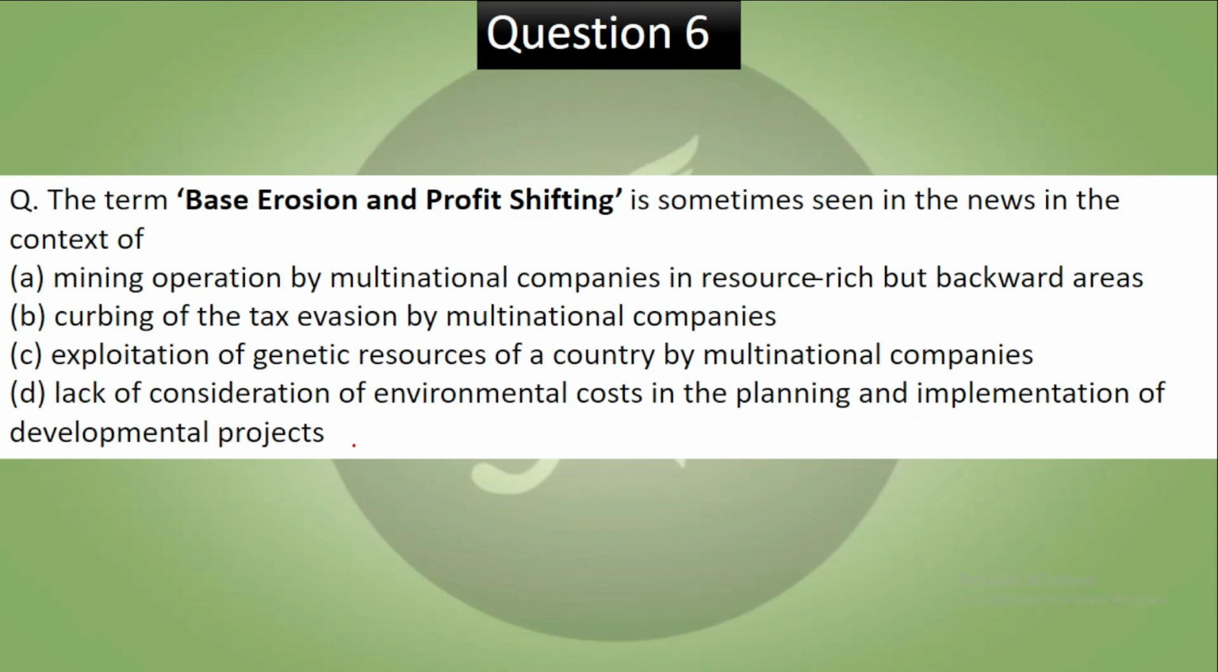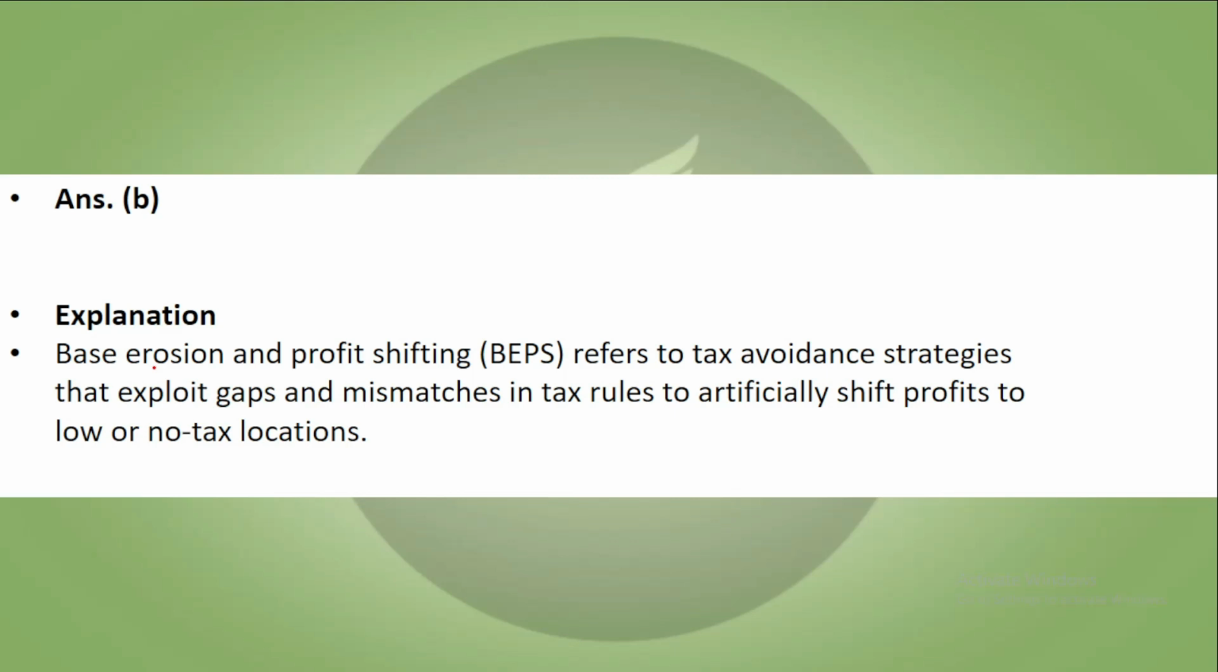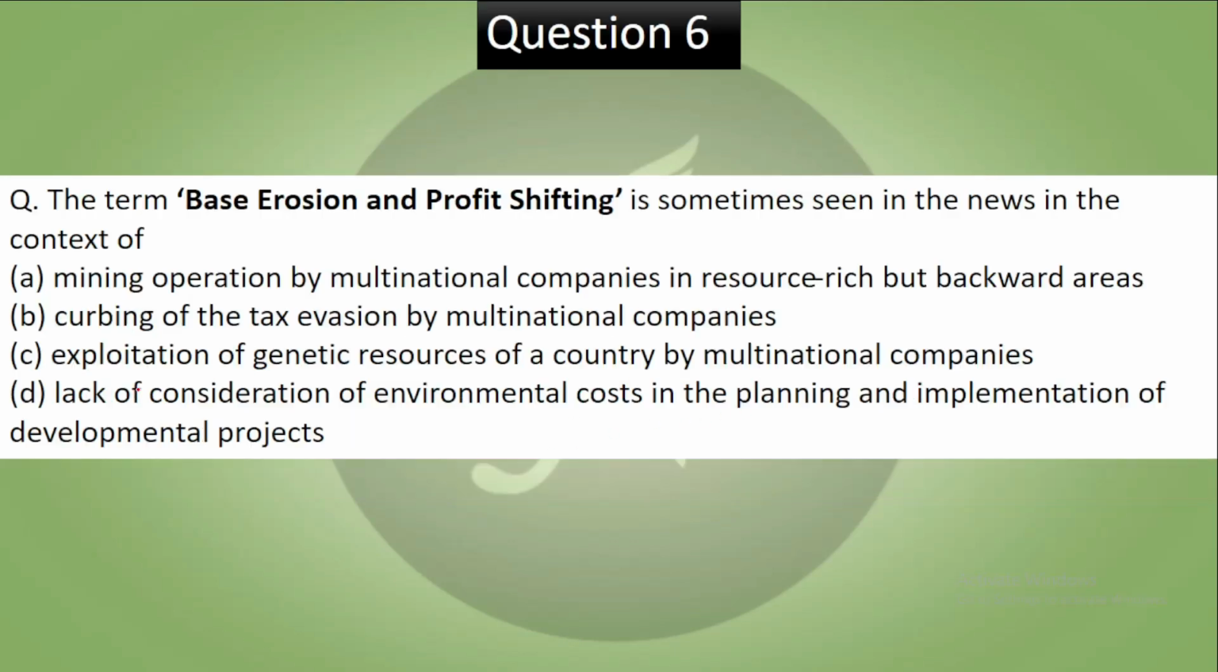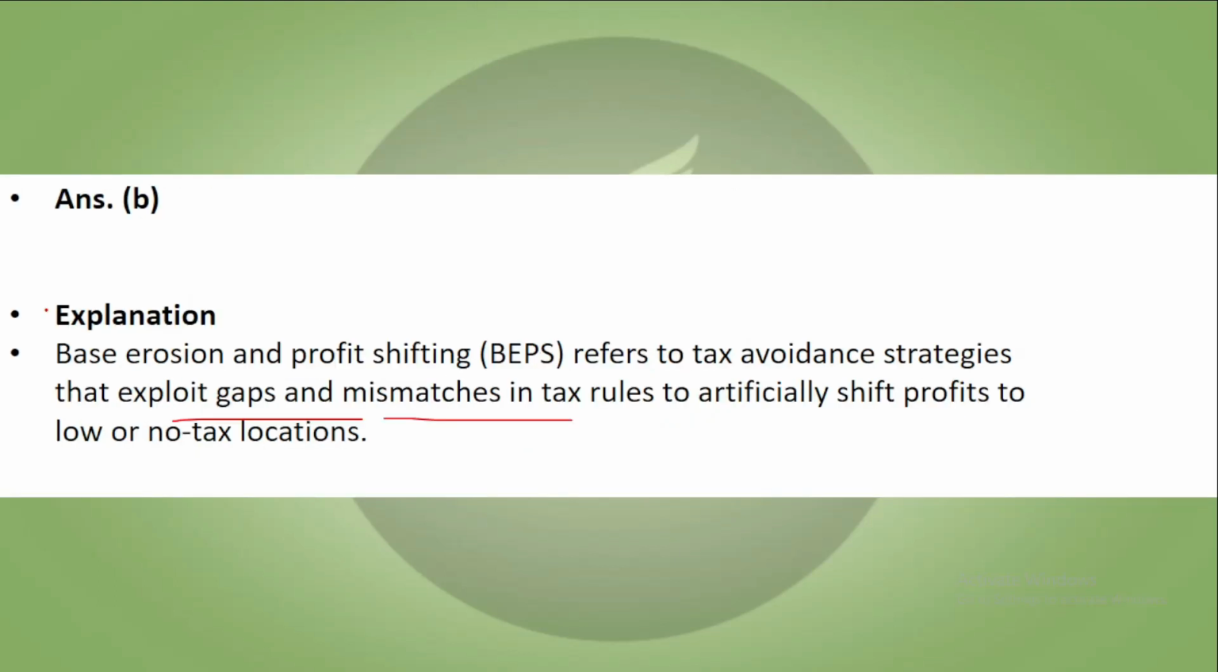Now let's see the answer. So your correct answer to this is B. Base erosion and profit shifting refers to the tax avoidance strategies that exploit gaps and mismatches in the tax rules to artificially shift profits to low or no tax locations.